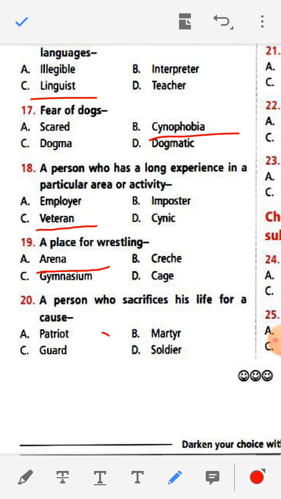Number 20. A person who sacrifices his life for a cause. See here the options are patriot, martyr, guard, soldier. The correct answer is martyr, M-A-R-T-Y-R. A person who sacrifices his life for a cause is a martyr.